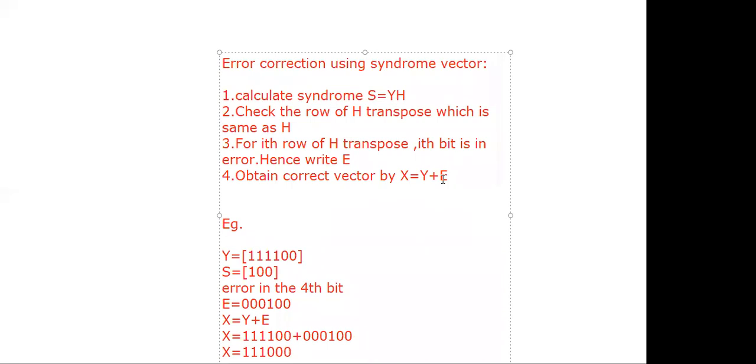Actually, you can write directly: if the fourth bit is 0, write 1; if the fourth bit is 1, write 0. No problem. But if you want to write the steps, obtain the correct vector by x is equal to y XOR e. Here x is the transmitted or correct code vector, y is the received code vector, and e is the error vector. You can write the correct code vector directly. No problem. Clear about this? Yes, sir. Okay.